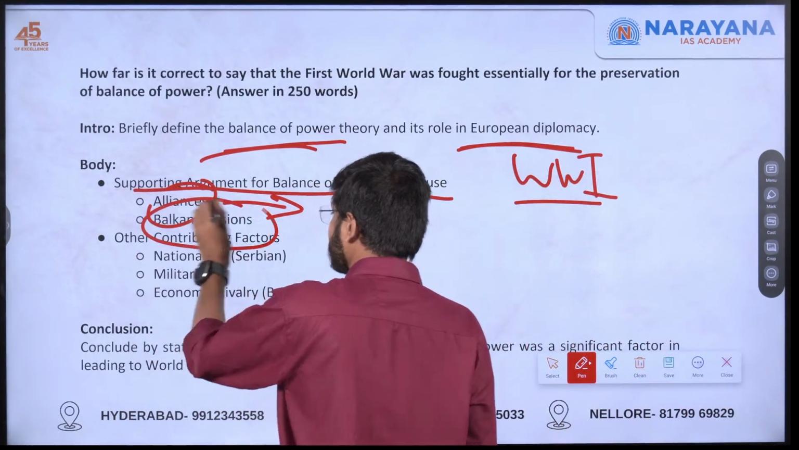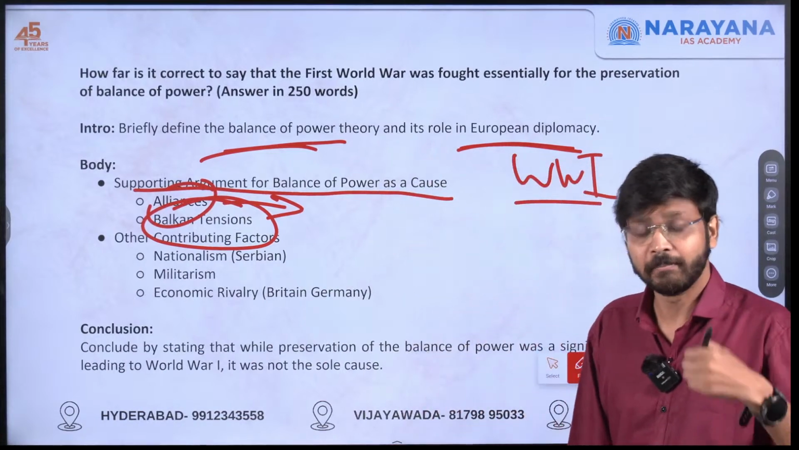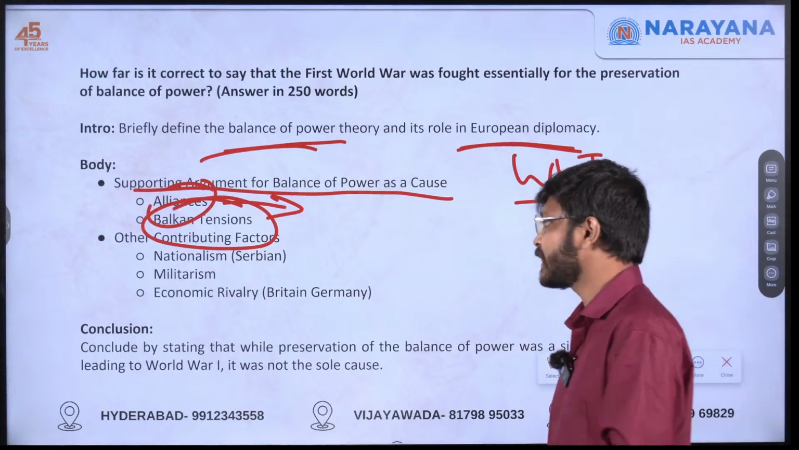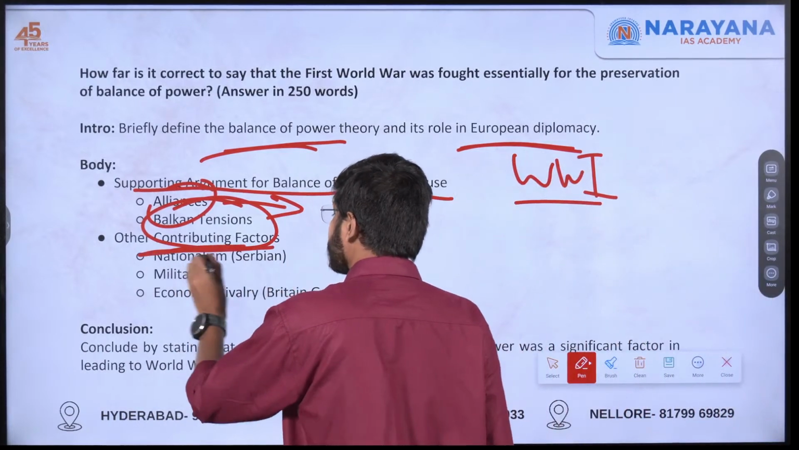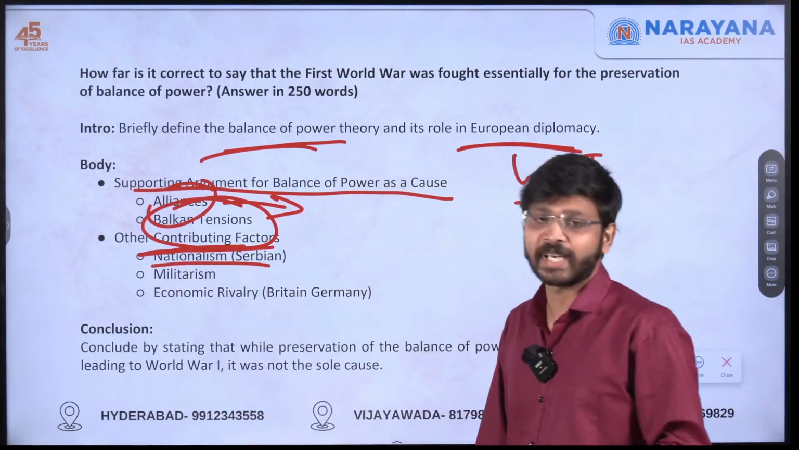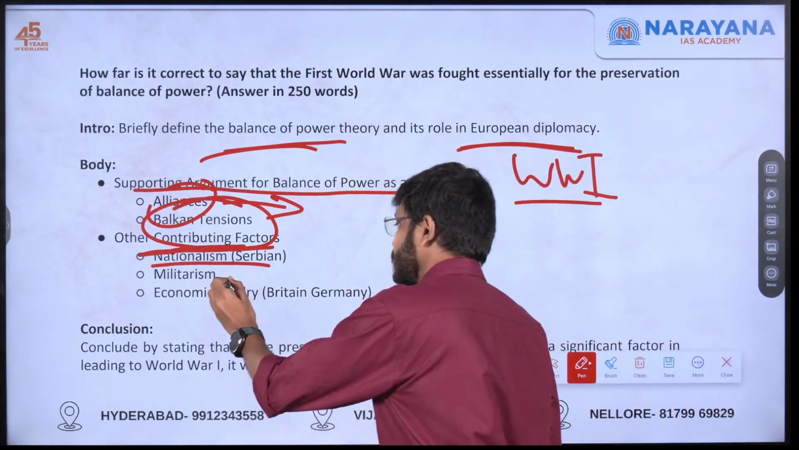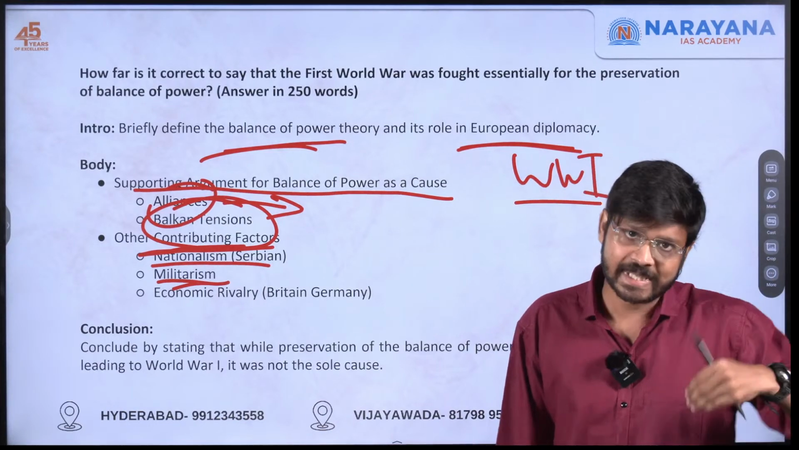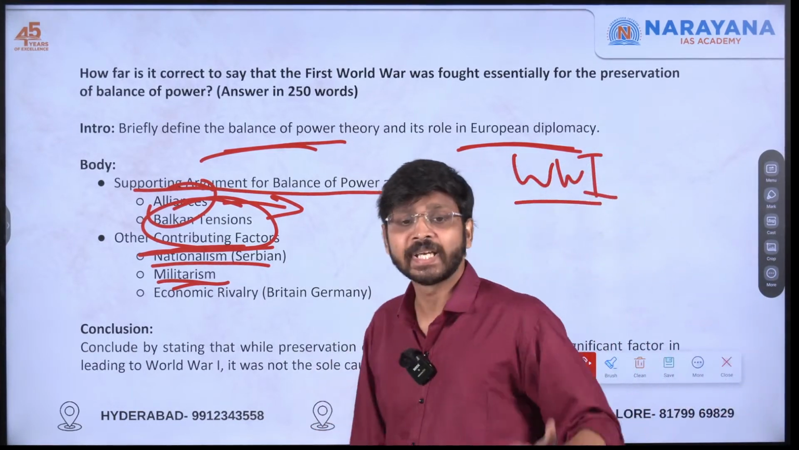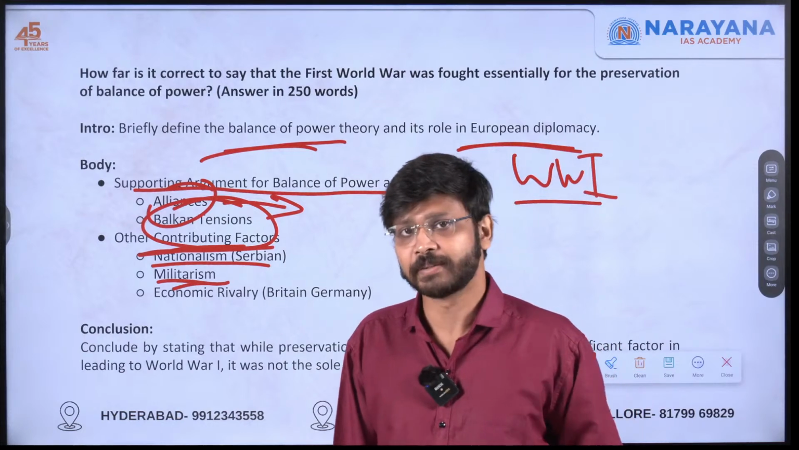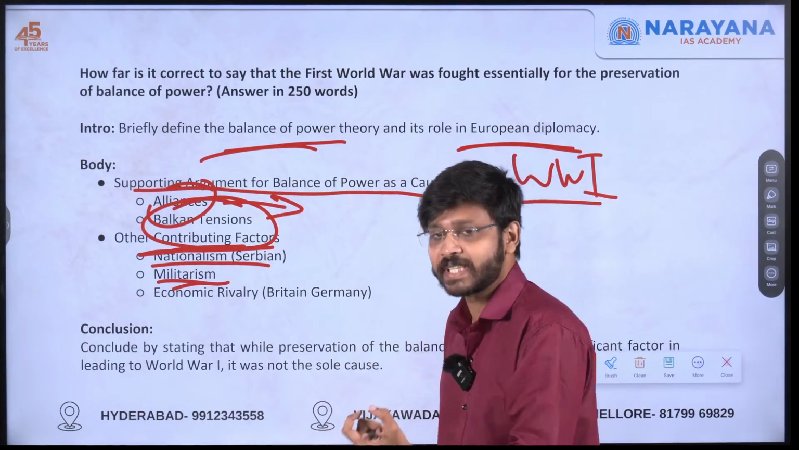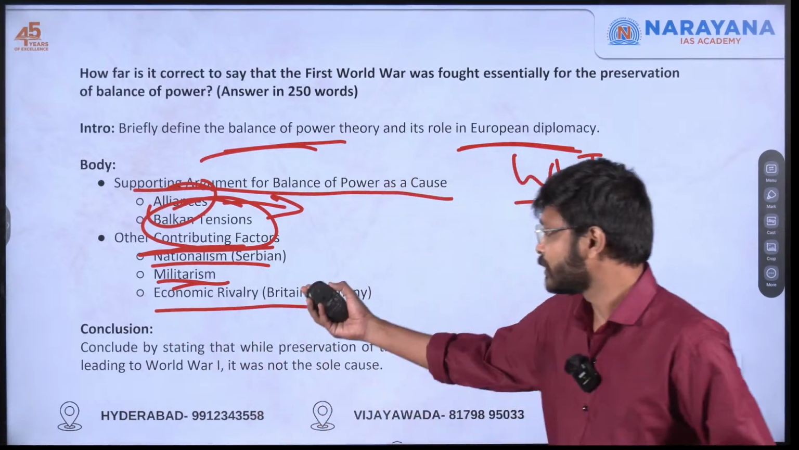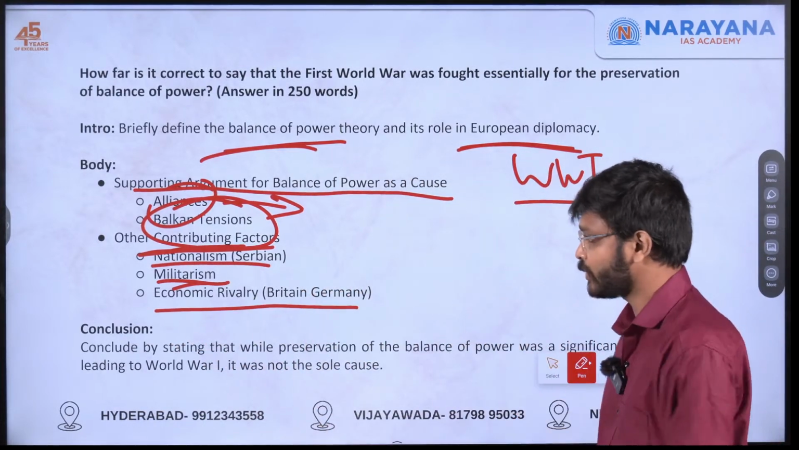Balkan tensions. What was the Balkan nationalism? What happened in this Balkan region? You can mention that here. And here are the other contributing factors, like Serbian nationalism. Militarism was also there. These countries were slowly stacking up their weapons. Imperialism is a very important point, countries' imperial ambitions. And also economic rivalry between Britain and Germany was a contributing factor.